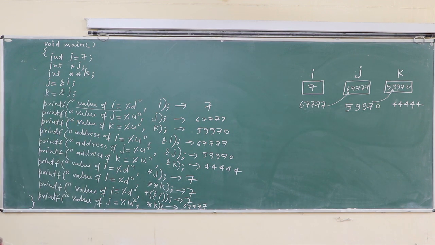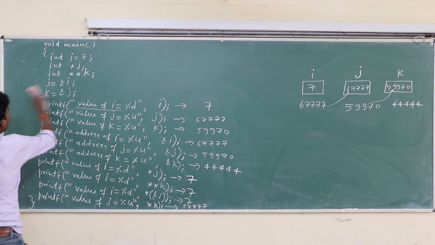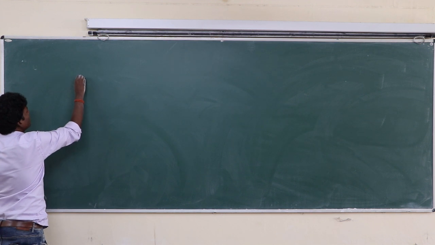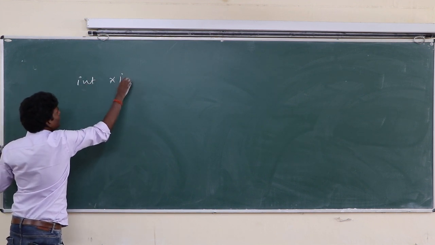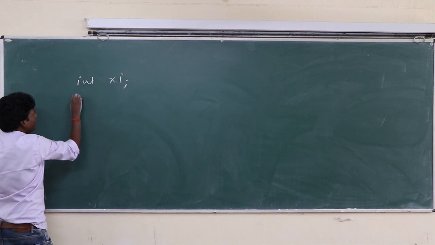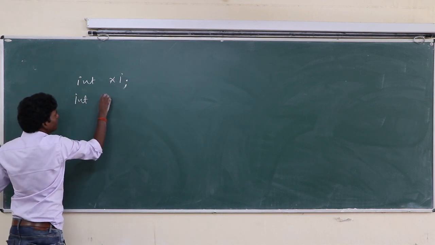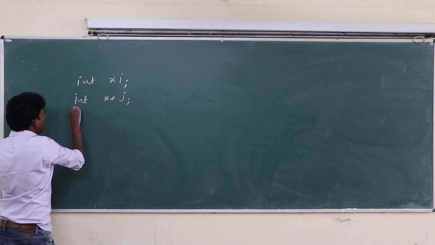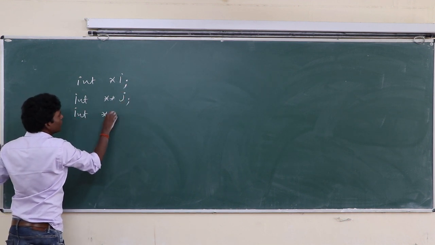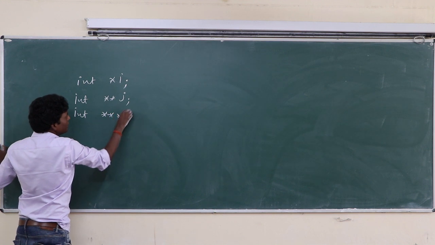So, next program, suppose int i, and here is int j, and here is asterisk k.